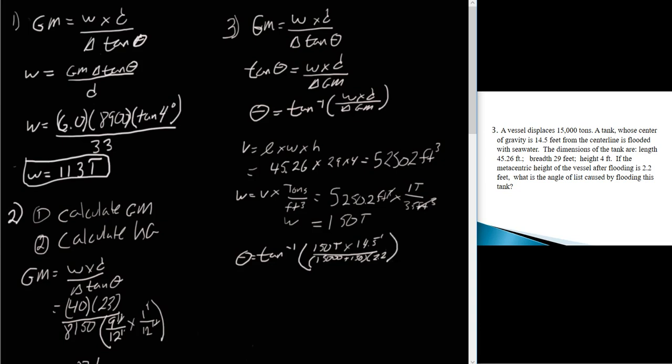And we do all that, and we do the inverse tangent of that as well. We get a theta of 3.7 degrees.